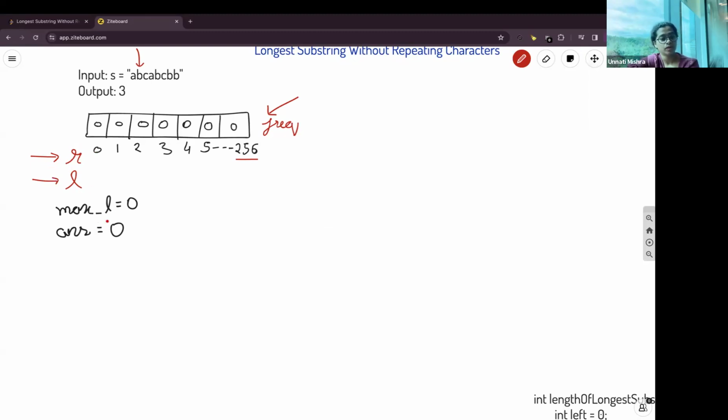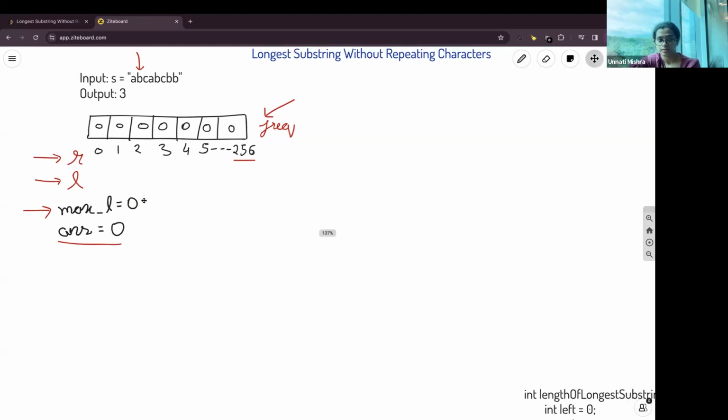We have two variables, max length and answer. Answer will store the current value of the length which we have for the substring that we are calculating. And max length will help us calculate the maximum length by comparing the answer variable and the max length itself. You will get it clear when I explain the code part.